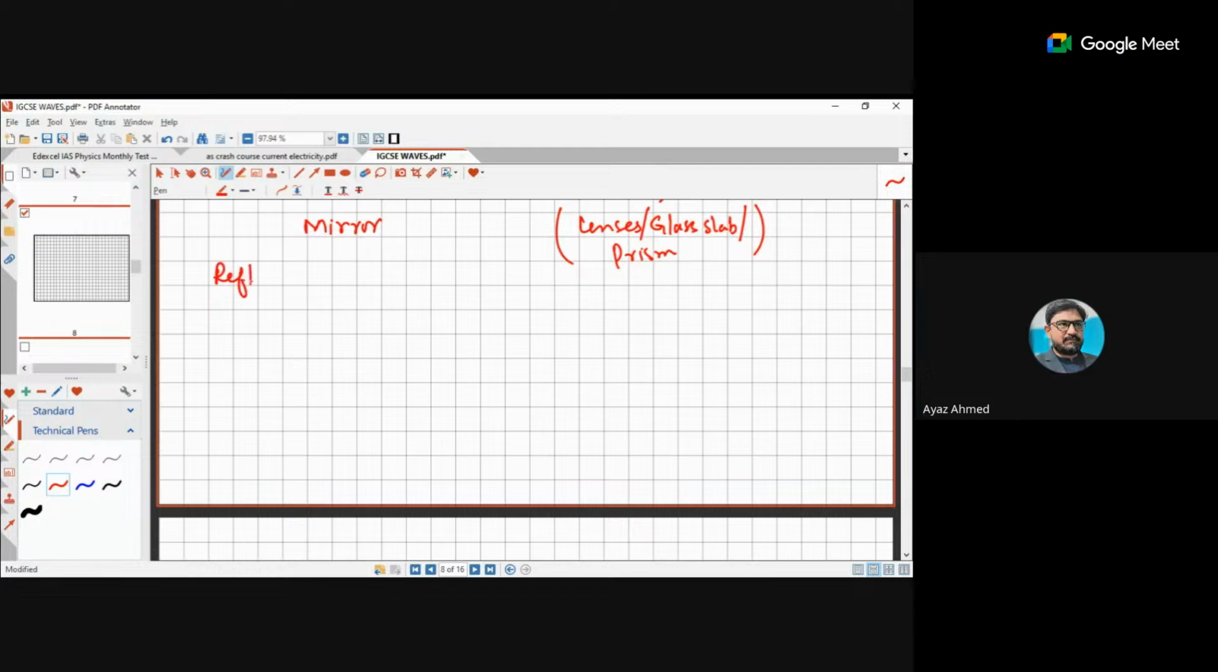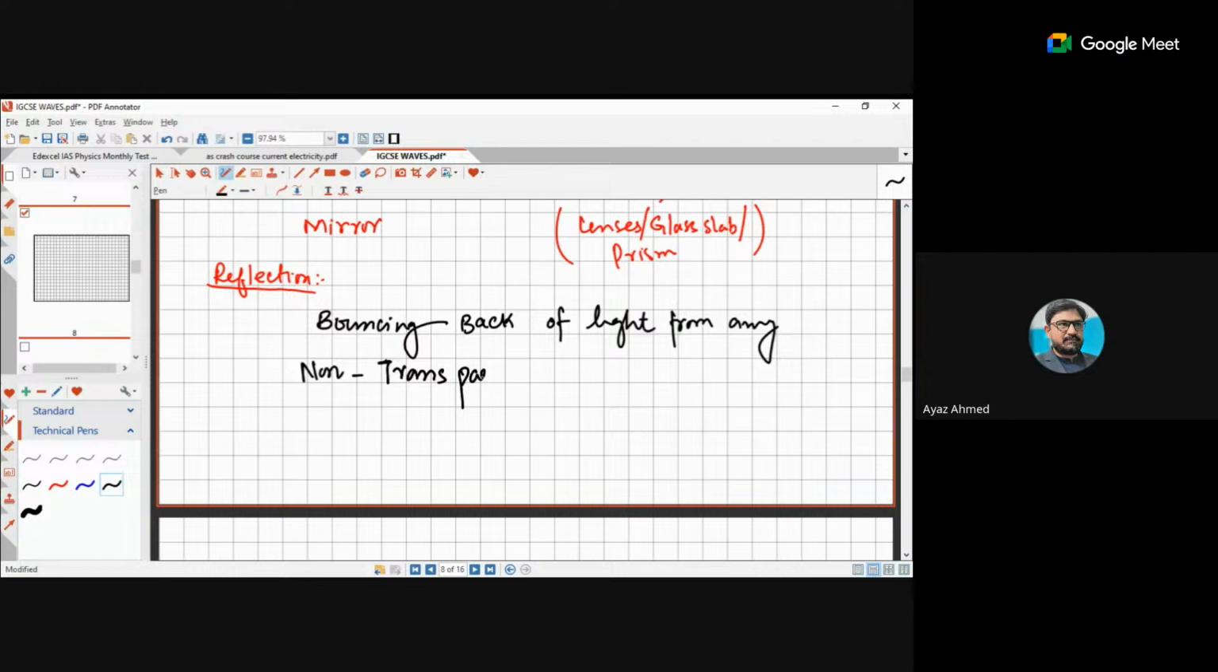So reflection means you have to know about the mechanism. So what is reflection basically? Zainab joined. Yes. Okay, Zainab, tell me reflection. Bouncing back of light from an opaque, non-transparent medium, right? Okay.